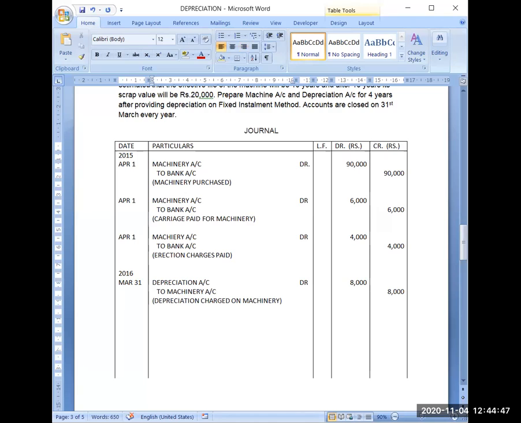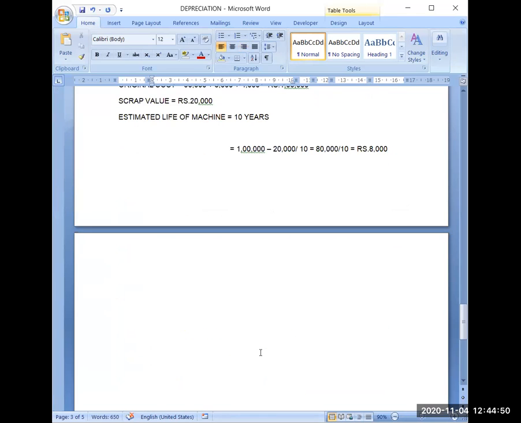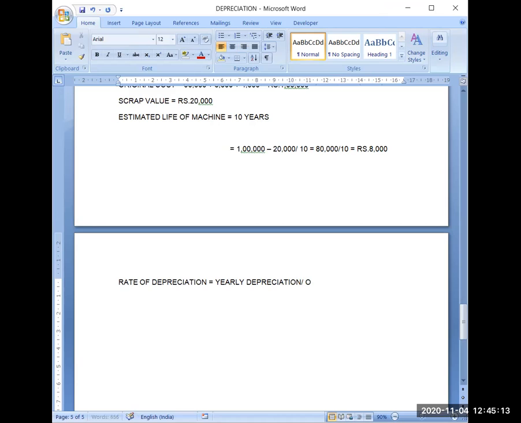We can also calculate the rate of depreciation charged here. If I want to calculate the rate of depreciation charged, generally it will be given in the questions. Rate of depreciation is equal to yearly depreciation divided by original cost of asset, multiplied by 100 also.